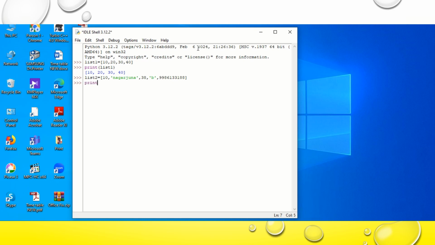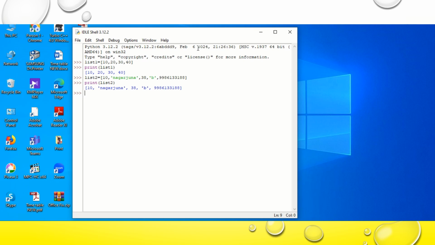Now I will display it: print, within a bracket, list2, close the bracket, press enter. It is displaying 10, Nagarjun, 38, B, 9986133188. So a list is a sequence of items separated by commas and enclosed within a square bracket. This is regarding the list data type in the Python programming language.